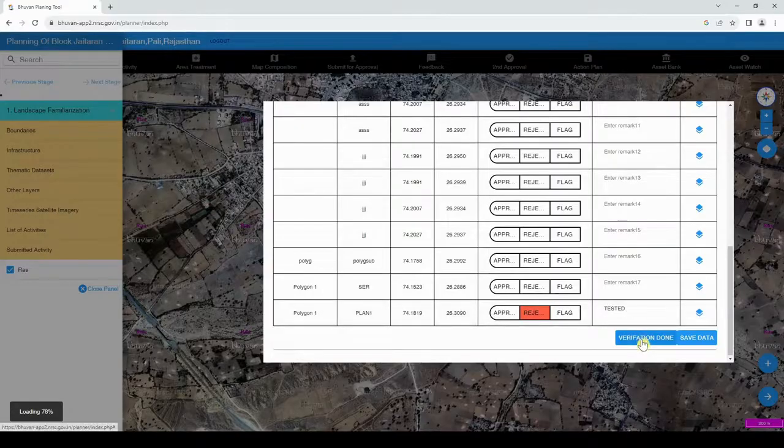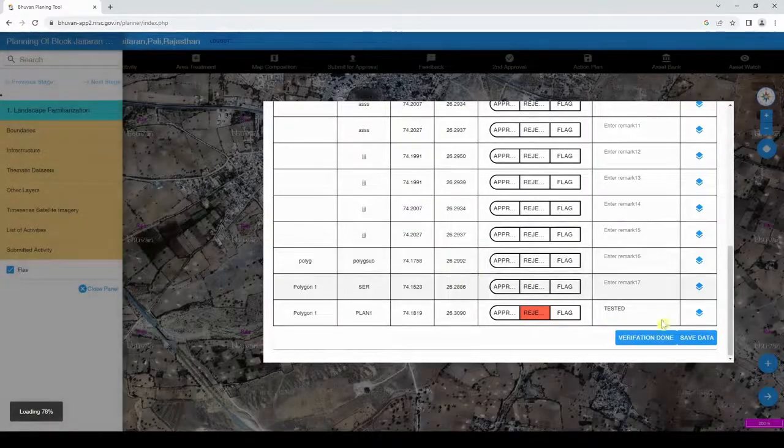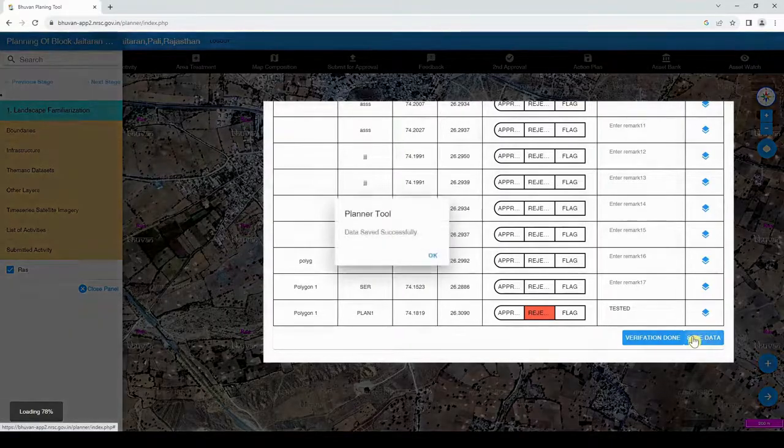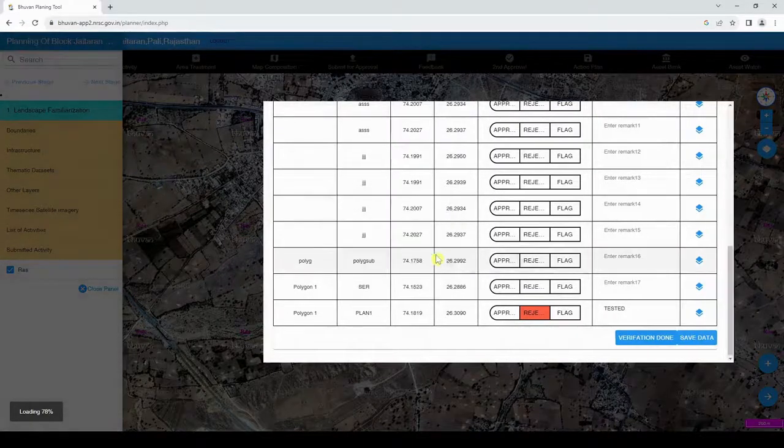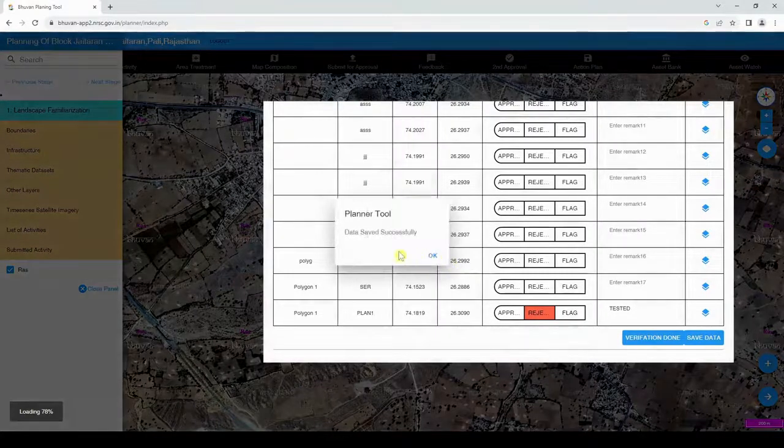The GAS user will have two options, that is verification done and save data, before submitting the plan activities. After verification of all the assets, that is accept or reject or flag, only then can the user submit the data plan by clicking on verification done. The plan cannot be submitted if any of the assets is not verified, hence it is compulsory to verify all the assets before submitting the plan.